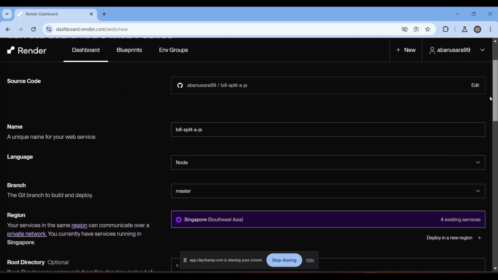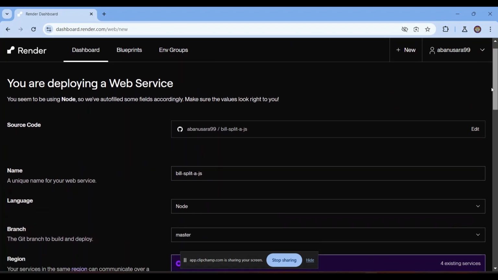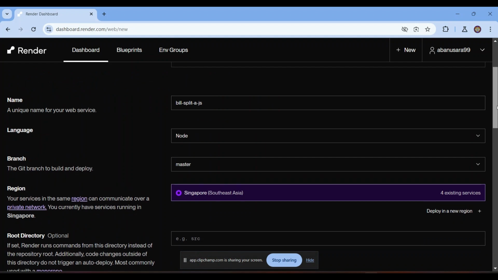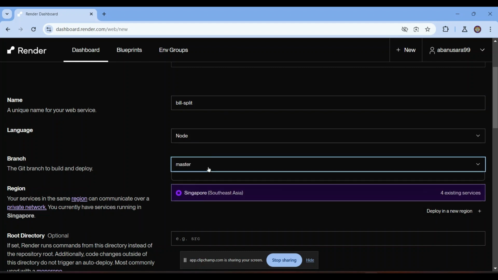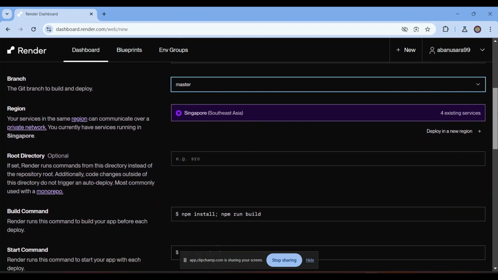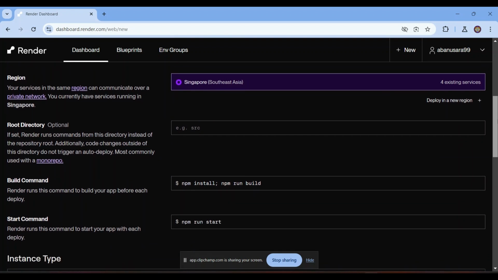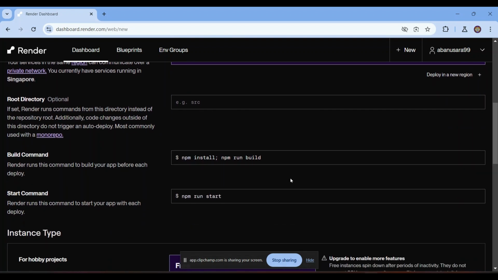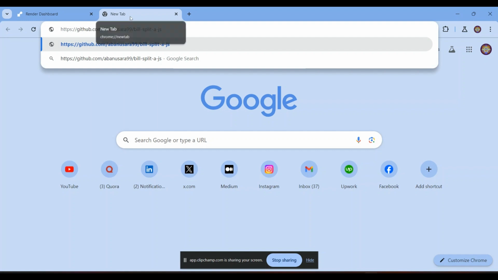You need to first verify these things here, like the source code link and the name of this source code link. And you can also change it like this. And the language is node, and you can also add like this. And I used the master in the git, okay? I didn't use another thing. And as my location is around Singapore, I added like this. These are the build commands that were mentioned in my project also.